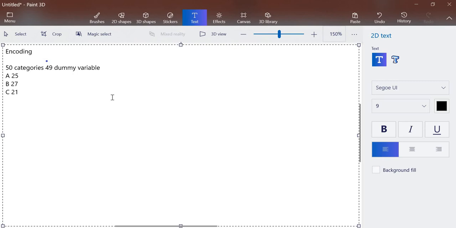Here if we sort, then it will be like 27, 25, 21, and accordingly it will go till the last, which is 50. Once we sort that, we select the top 10 variables. Like let's say of the 50, we will be selecting 10 categorical variables based on their highest appearances.